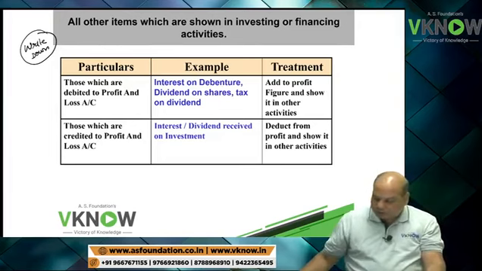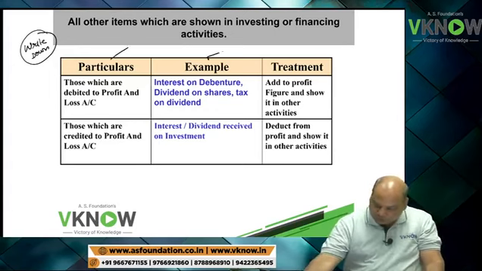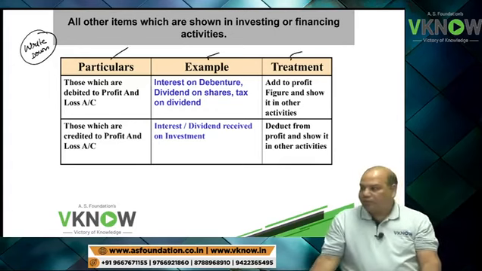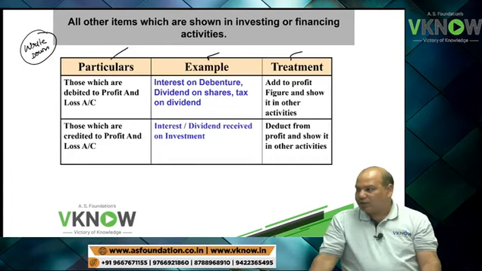Now write down here three columns: particulars, example, treatment.